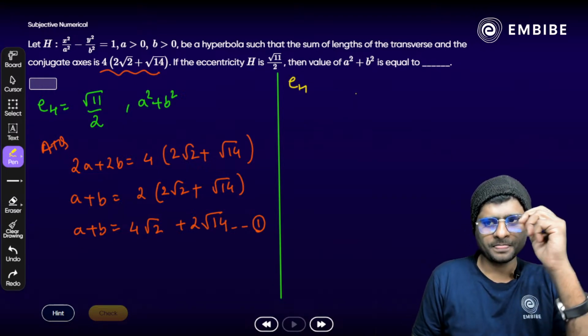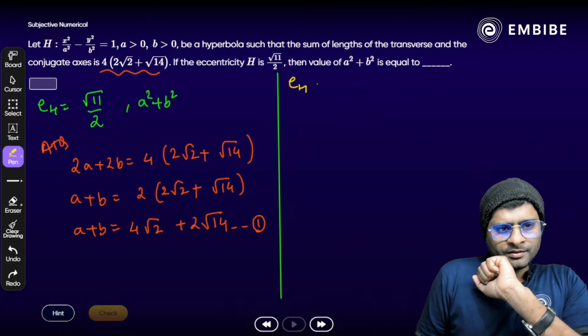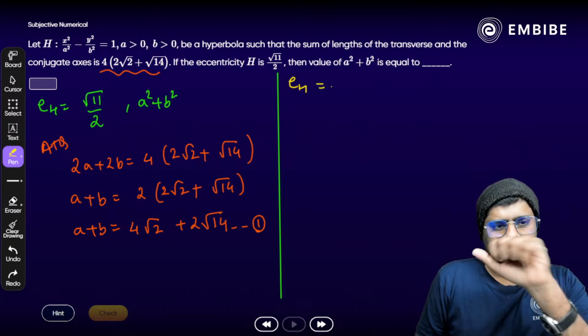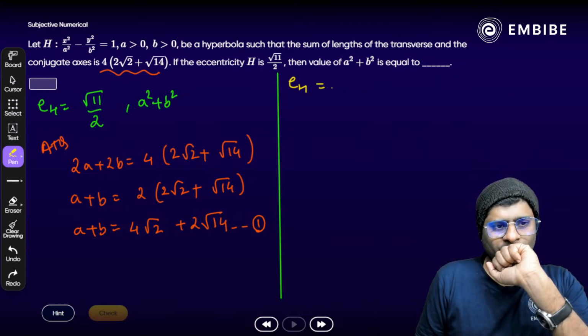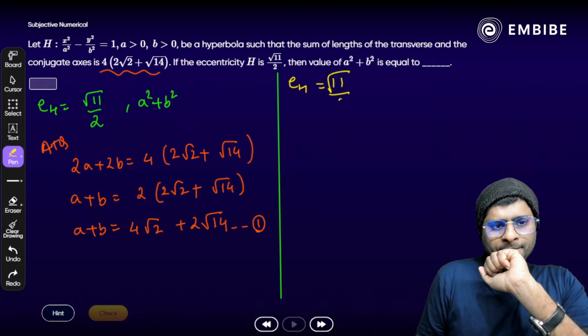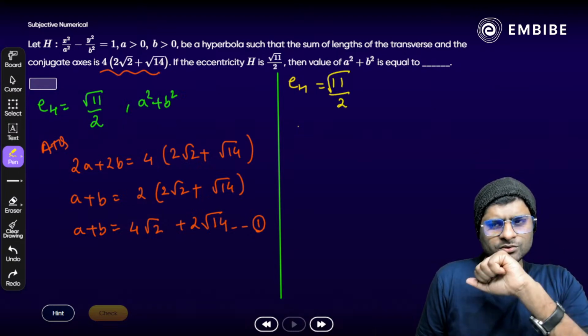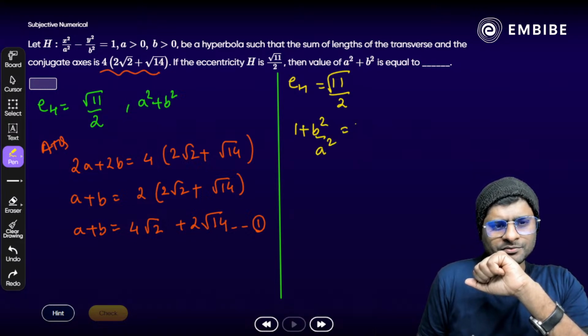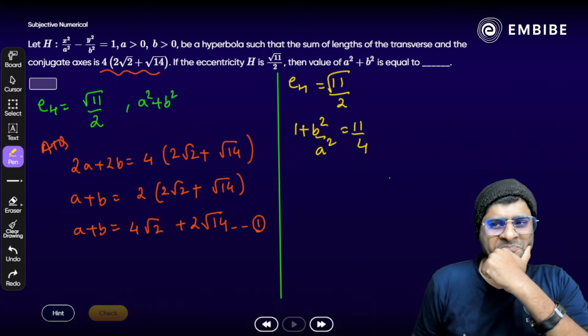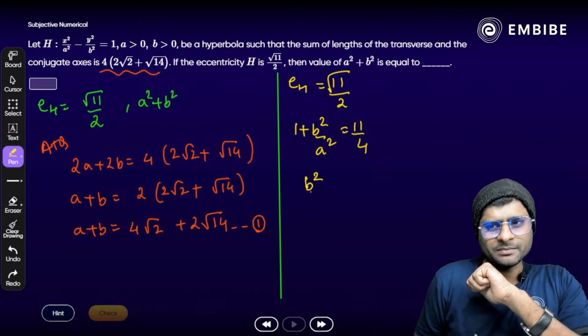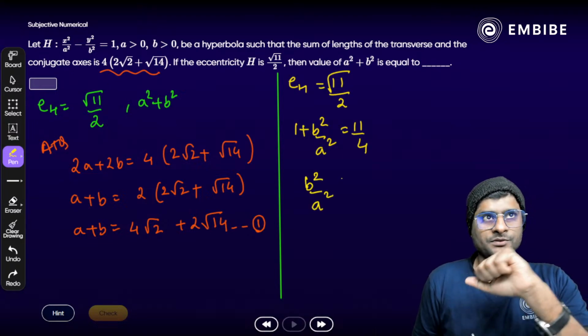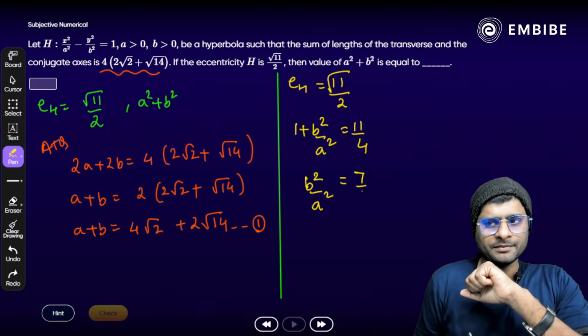Any idea? Eccentricity is root 11 by 2, which is equal to root of 1 plus b square by a square, so 11 by 4. Or we can say b square by a square is equal to 11 by 4 minus 1. That should be 7 by 4, equation number 2.